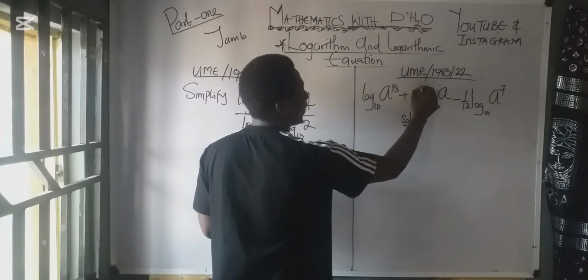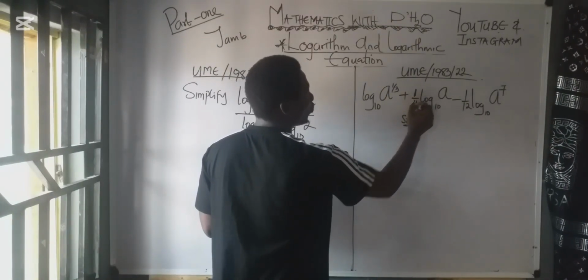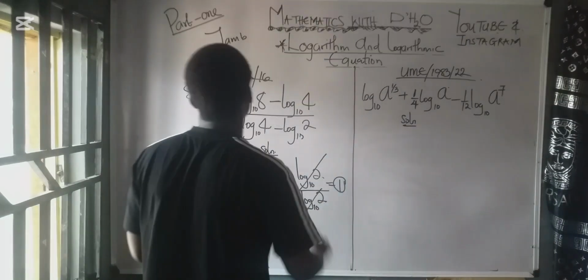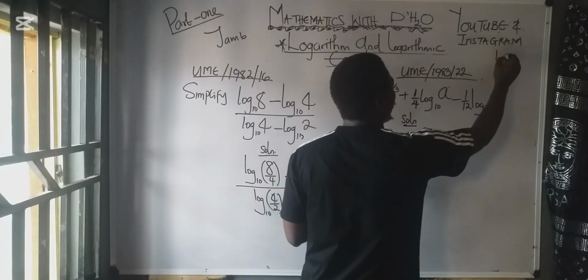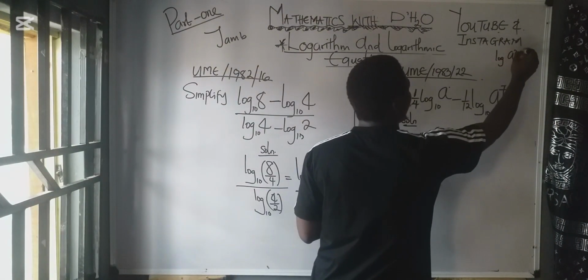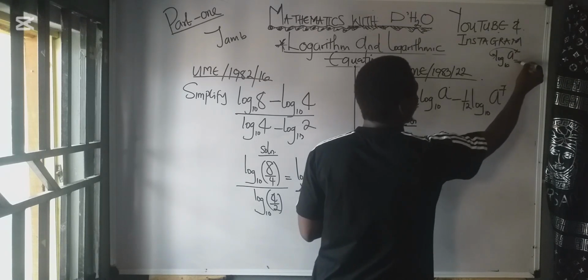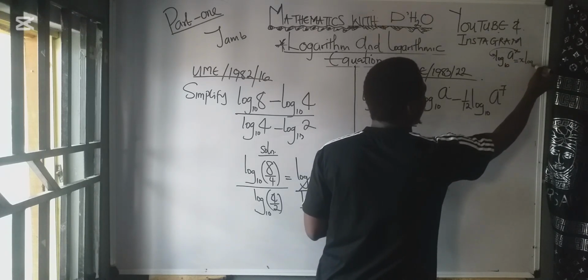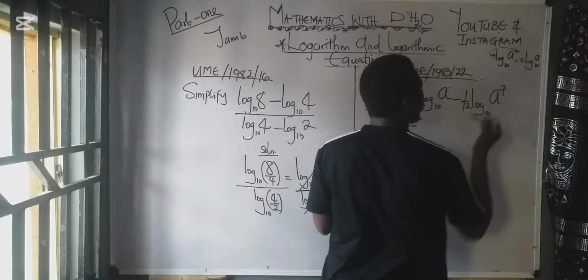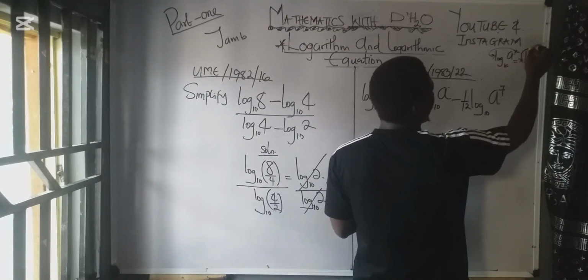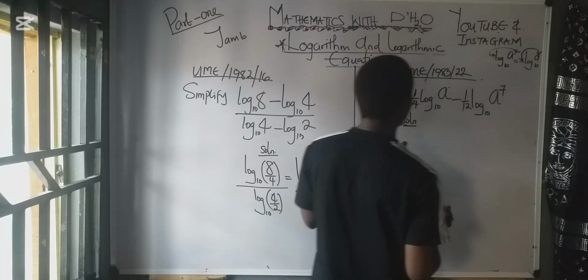Remember that this number here, 1 over 4, which is at the back of this log, came from here. The law we did, I told you that if you have log a raised to the power of x base b, this x will go to the back of the log, so that it becomes x log a base b. So it should be noted that any number we have here affects the power. So let's carry on and go back.